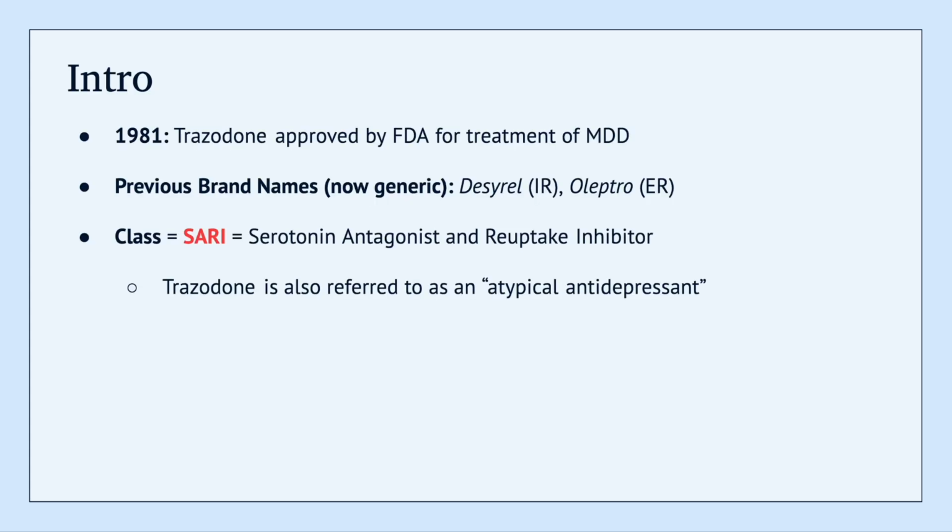For some background, in 1981 Trazodone was approved by the FDA for the treatment of major depressive disorder. Trazodone is now generic, but previous brand names it was known by include Desyrel, which was the immediate release formulation, and Oleptro, which was the extended release formulation. In terms of its class, Trazodone is a serotonin antagonist and reuptake inhibitor. Additionally, it's known as an atypical antidepressant, along with medications like mirtazapine.